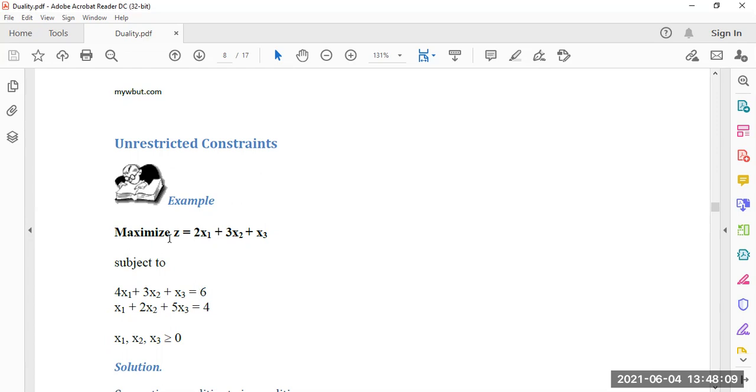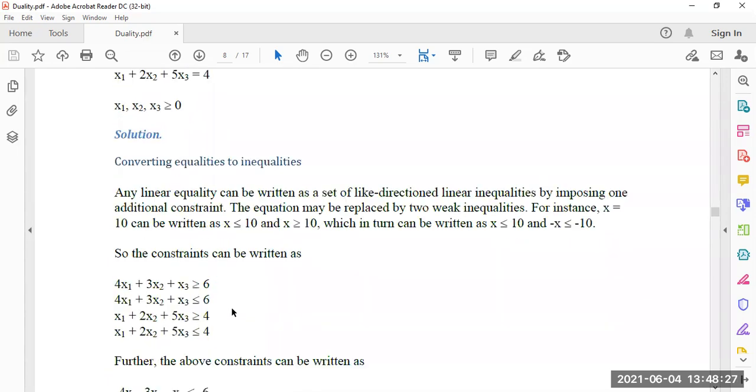Now the given problem is a maximization problem, so all the inequalities should be less than equal to. So 4 inequalities will come, and the 2 which are greater than equal to we have to change into less than equal to. Look at the next part.